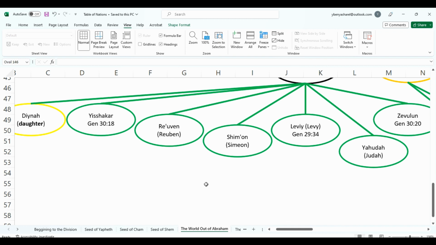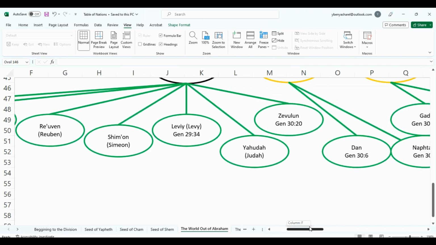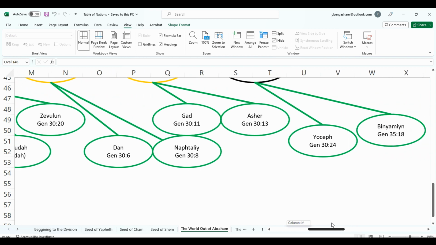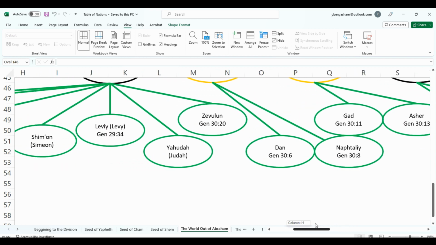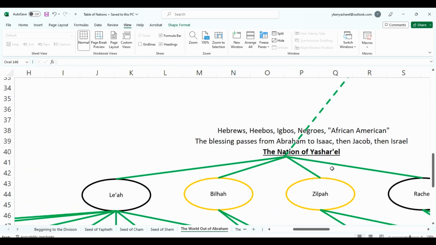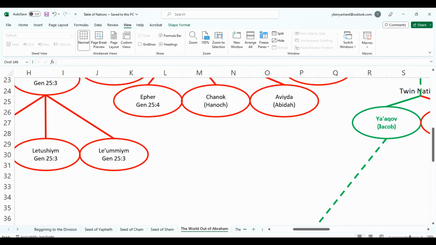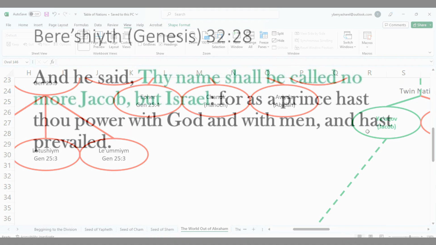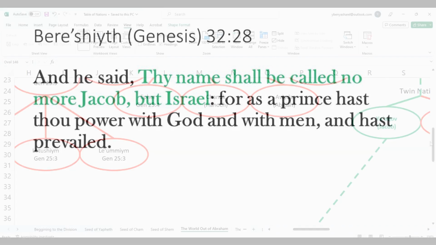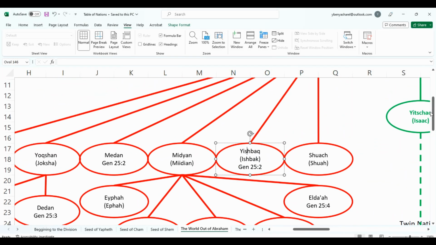I kind of went left there, but bringing it back, these are the 12 tribes of Israel, okay? Right here. This is what makes someone an Israelite: to descend from the man that we know as Israel, or Jacob. Remember, there was a name change. It's the same guy. You can't be a son of Keturah, let's say Ishbak, and say, oh, because I believe today that I'm an Israelite. No, it doesn't work like that.